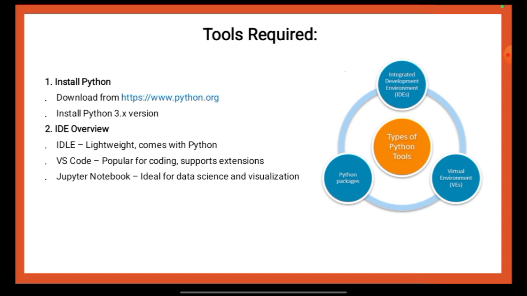The provided image shows the types of Python tools in a circular format. It highlights 3 main types: integrated development environments, IDEs, used for writing and debugging Python code; Python packages, collections of modules that extend Python's functionality; and virtual environments, VEs, which are isolated environments that allow you to manage dependencies separately for different projects. So this can be said as per the details mentioned over here. Now let us move to the next part.